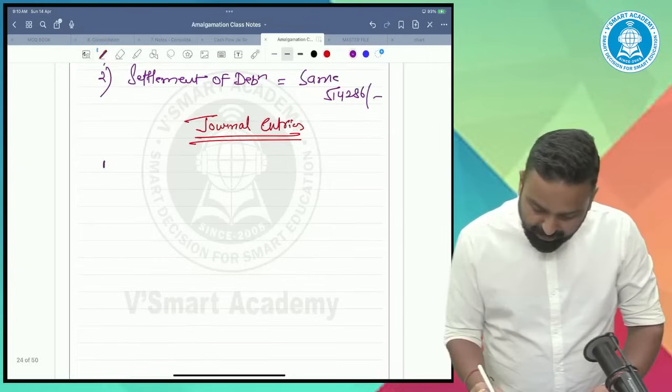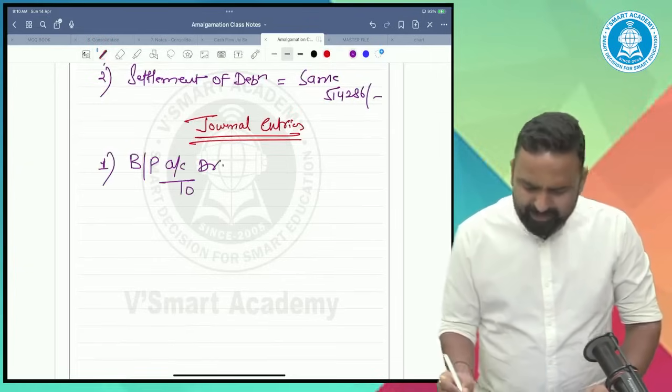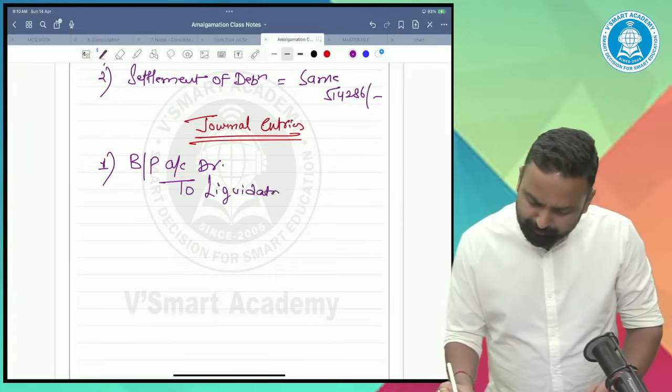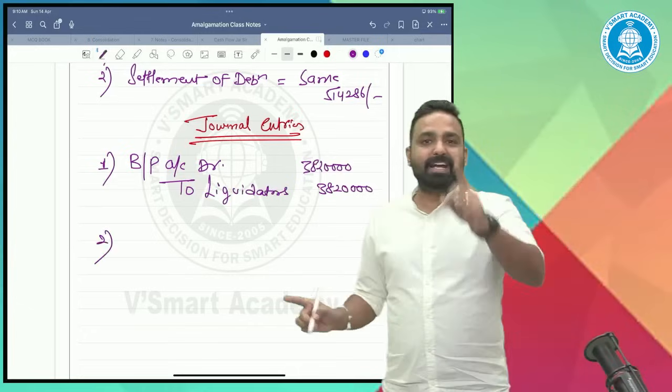So what is the first journal entry? The first journal entry is business purchase account debit. You can do anything, business purchase, business merger, doesn't matter. To liquidator. The first entry is also the same. 3820, 3820. There's a difference in the second entry.